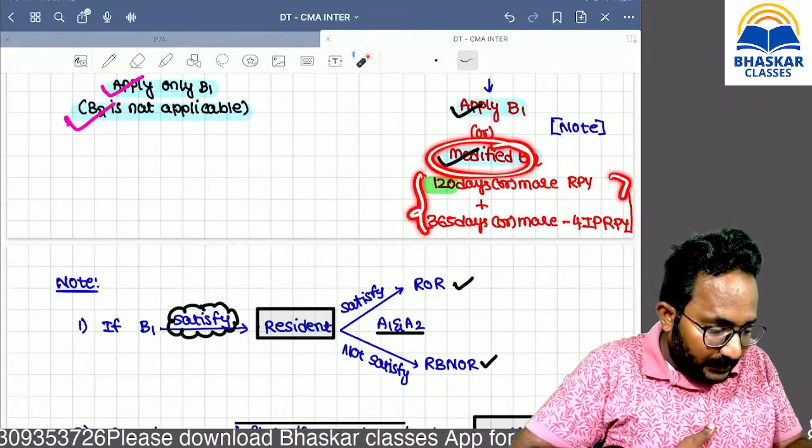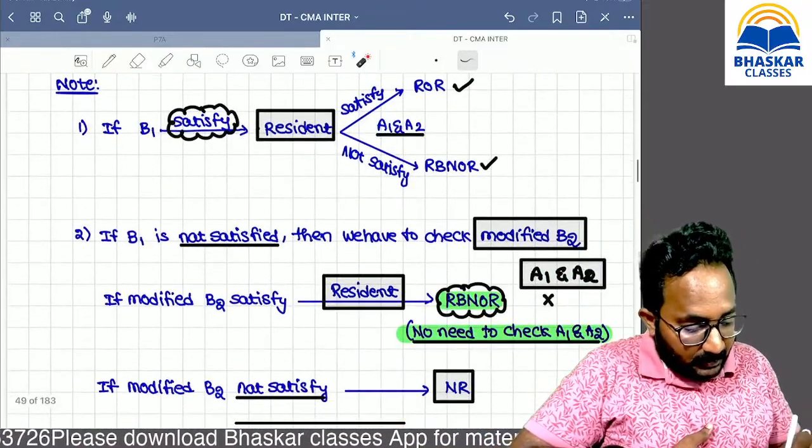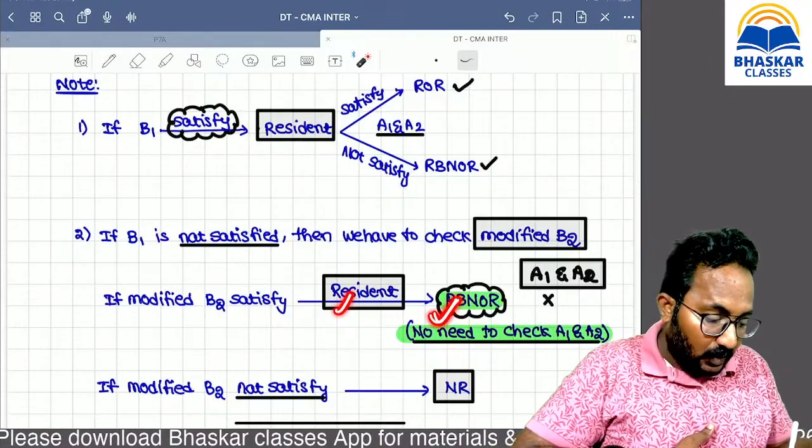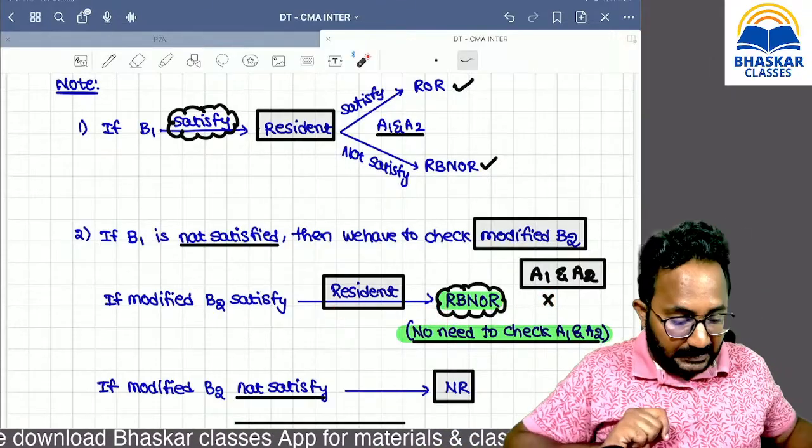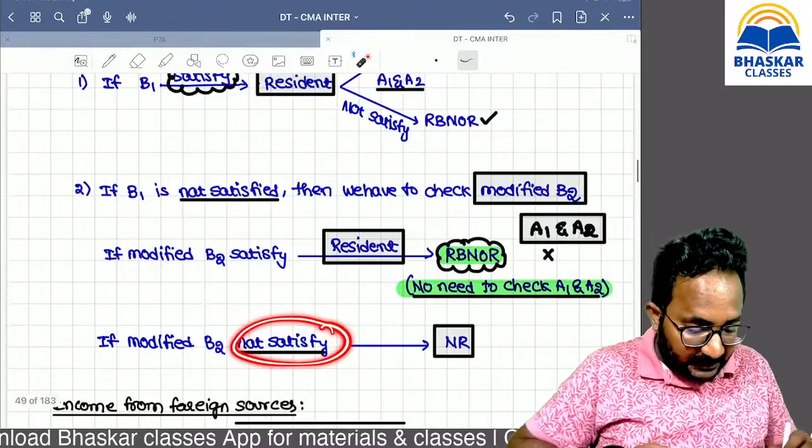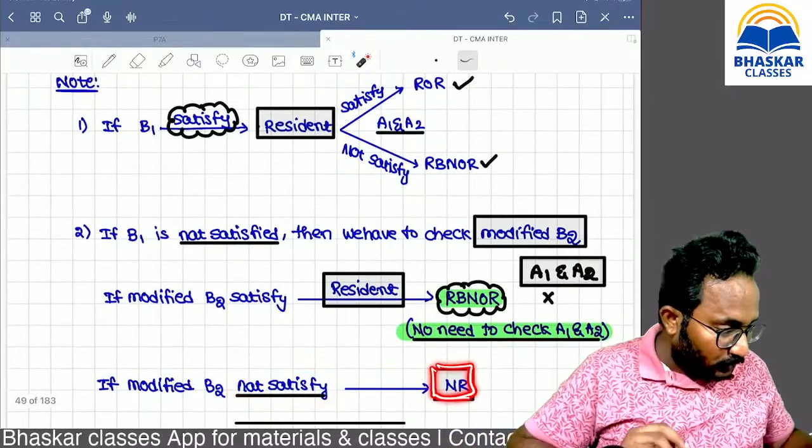If modified B2 is applied and satisfied, then the answer will be directly resident but not ordinary resident. No need to check A1 and A2. If modified B2 is not satisfied, then the answer is non-resident. Are you clear up to now?